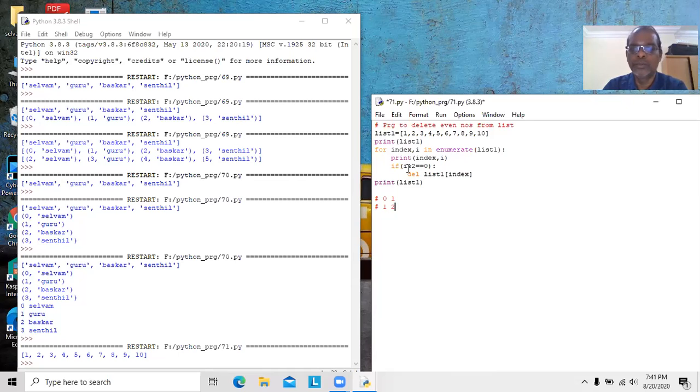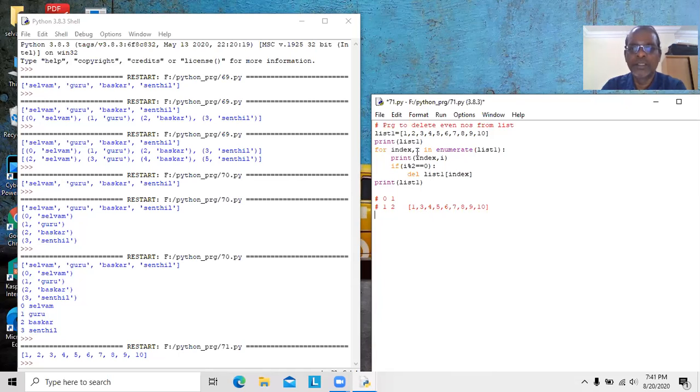Now i is 2. 2 modulus 2 gives 0, and 0 double equal to 0 is a true condition. 2 will be deleted. In this case, our list will be 1, 3, 4, 5, 6, 7, 8, 9, 10. Okay. Now i will be assigned with 4.